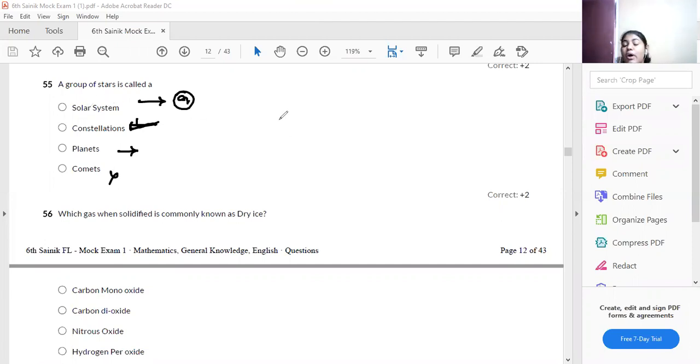So the group of stars, they are asking, will be called a constellation. This is the chapter under the universe. You have to know which planet is far, which planet is near, how many planets, and what are the advantages and disadvantages of those planets. Therefore, option A is your answer.